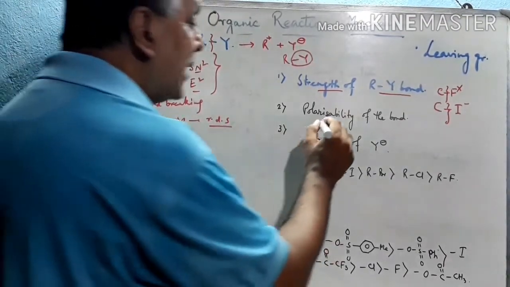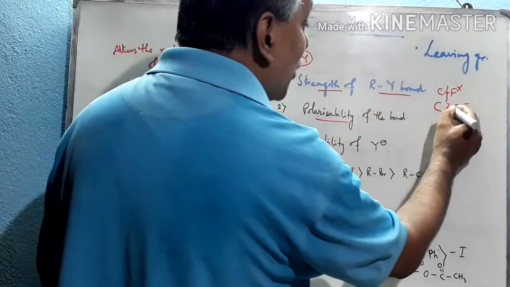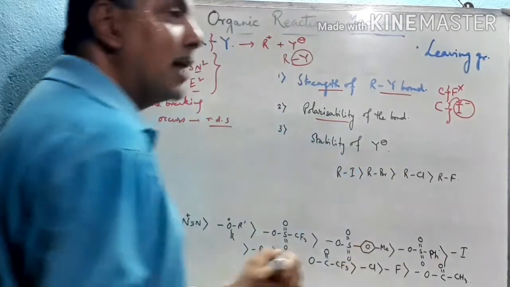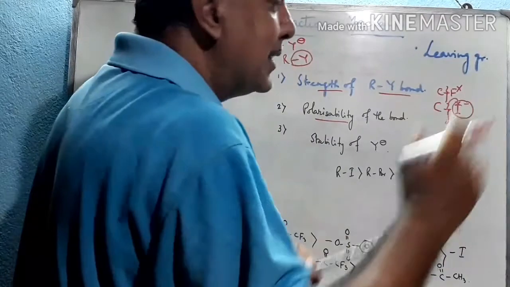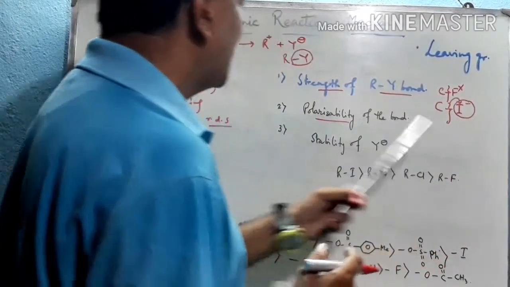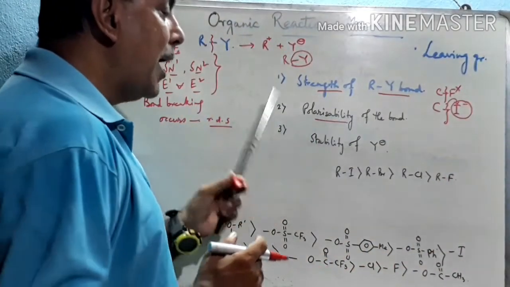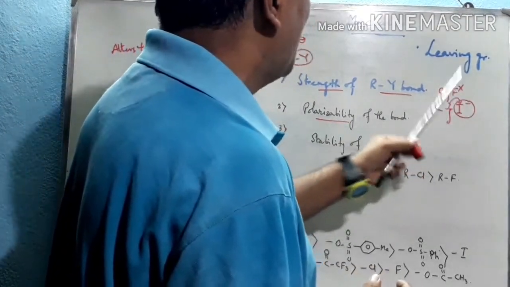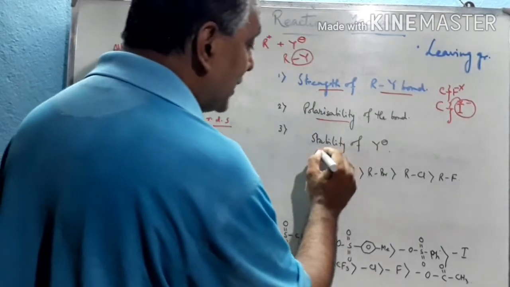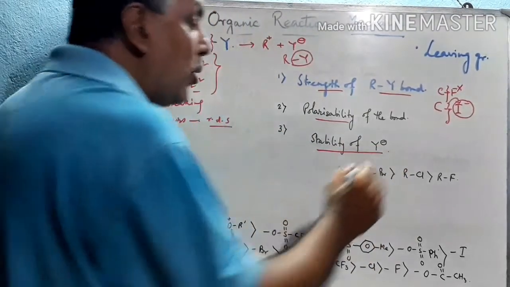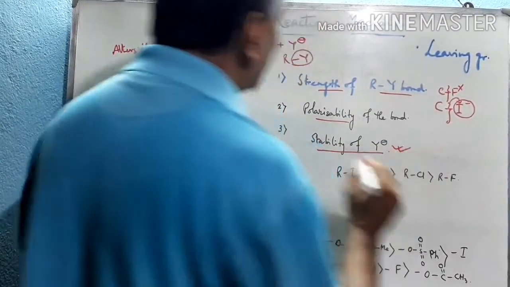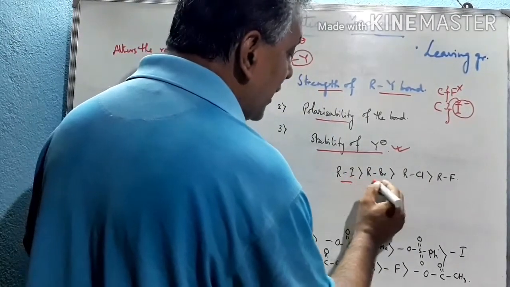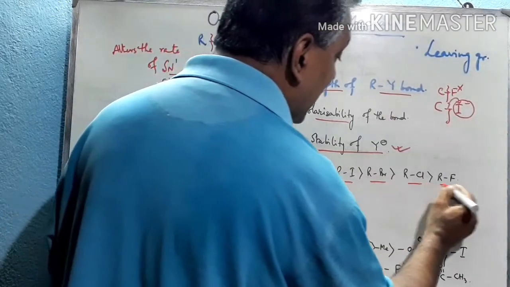Now, the second factor: polarizability of the bond, how readily it gets polarized towards it. So I minus is diffused, that means low charge density, large in size, low electronegativity; such species are highly polarizable, and that's why I minus is a good leaving group as compared to fluorine. And the third point is the stability of Y minus. The bond breaking also depends on this factor, but see this: RI is greater than RBr, greater than RCl, greater than RF.